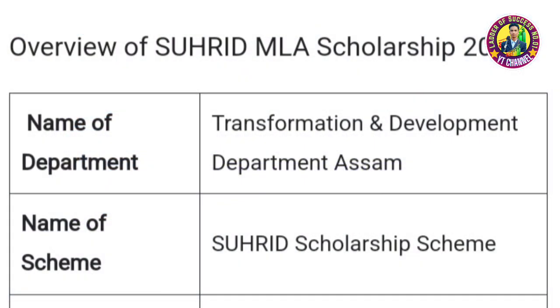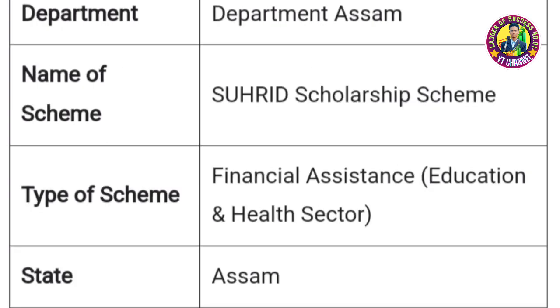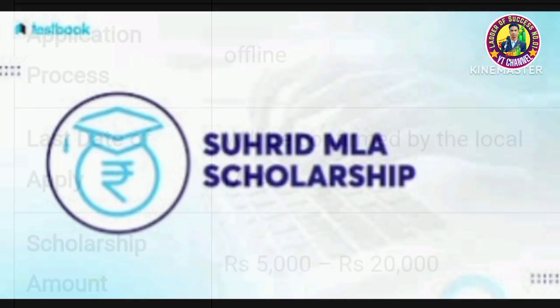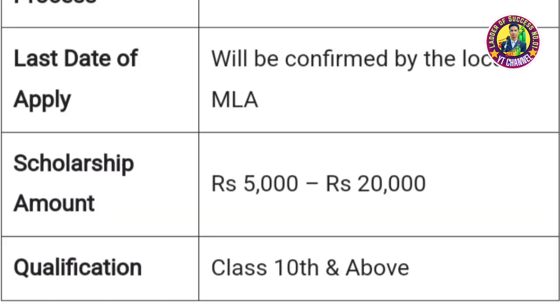Overview of SUHRID MLA Scholarship 2024. Name of Department: Transformation and Development Department, Assam. Name of Scheme: SUHRID Scholarship Scheme. Type of Scheme: Financial Assistance, Education and Health Sector. State: Assam. Application Process: Offline. Last date to apply will be confirmed by the local MLA. Scholarship amount: 5,000 to 20,000. Qualification: Class 10th and above.